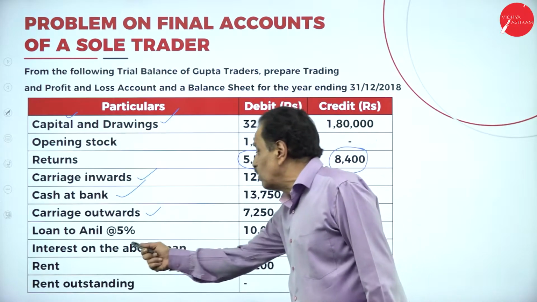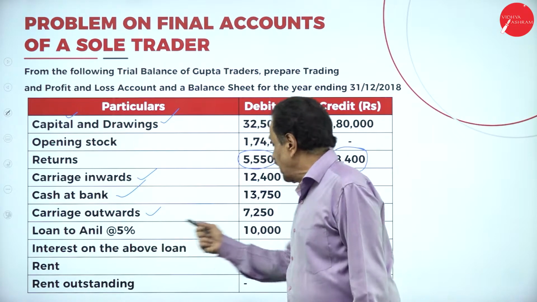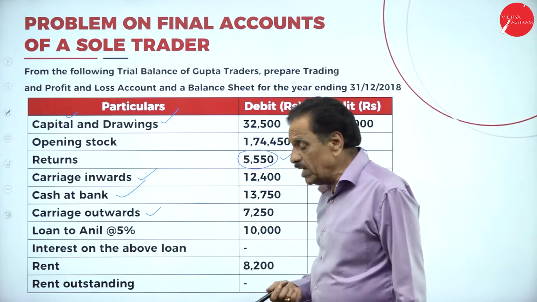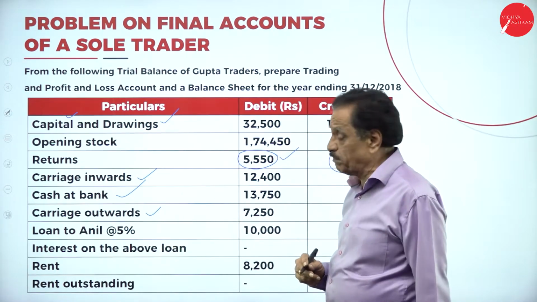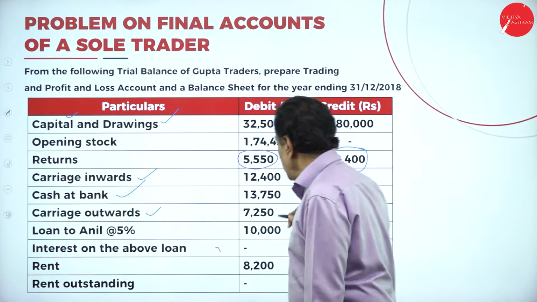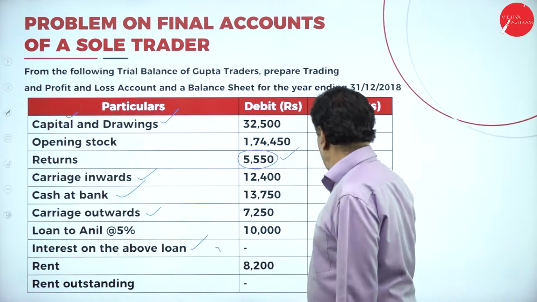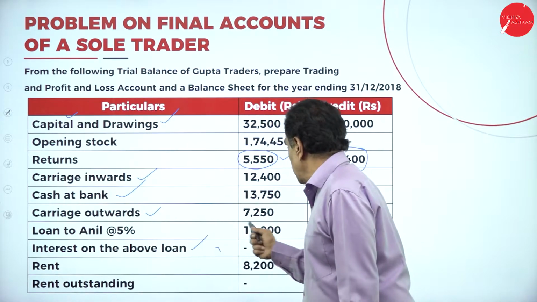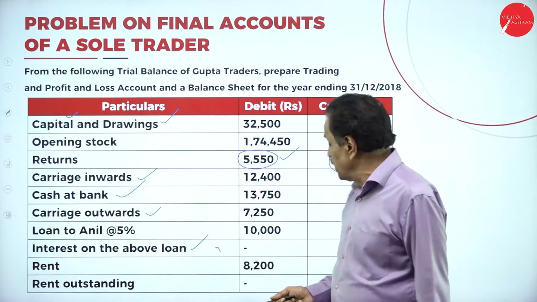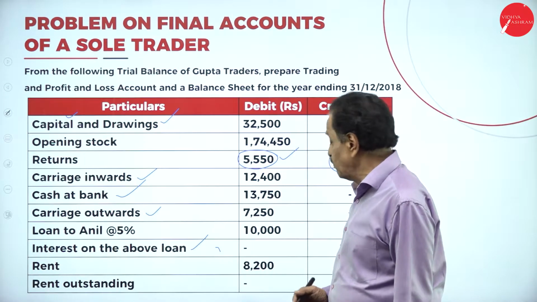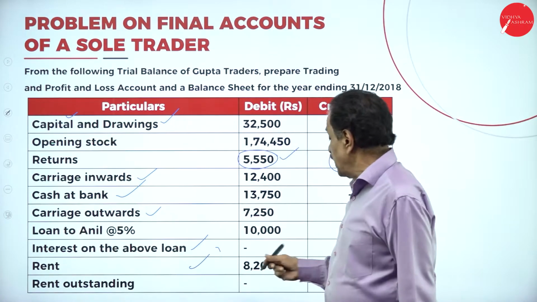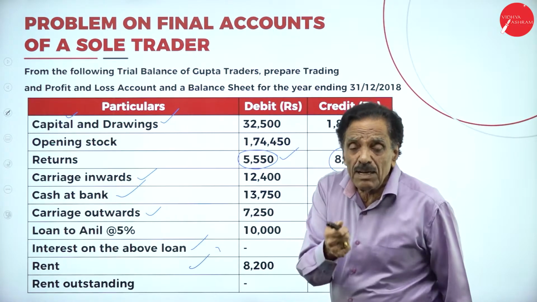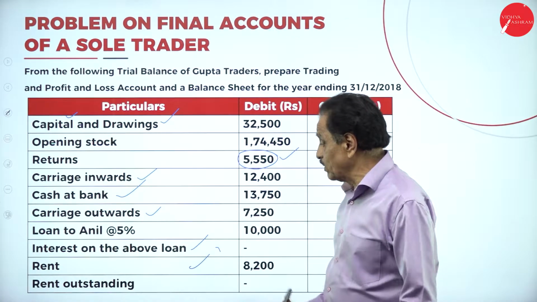Loan to Anil: we have given a loan to Anil at 5%. He has to pay how much percentage? 5%. Interest on the above loan is 250. What is 5% of 10,500 that he has to pay? How much interest is there? Leaving 250. Rent paid is how much? 8,200. That will come on the debit side of the profit and loss account.